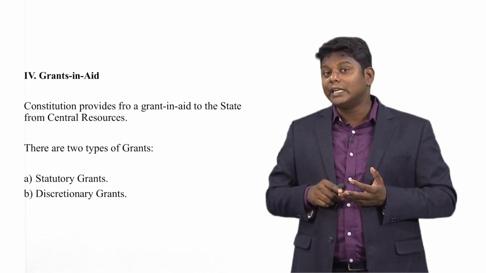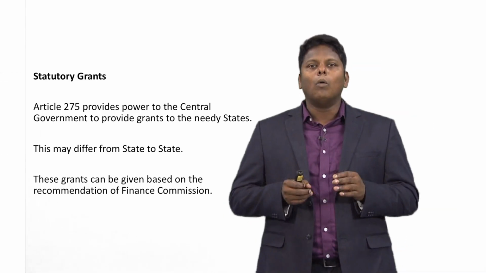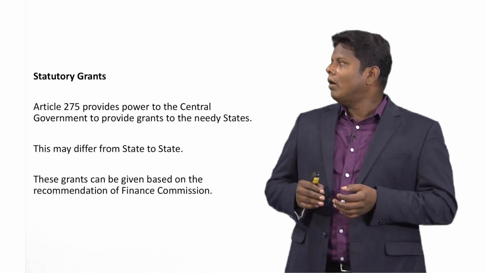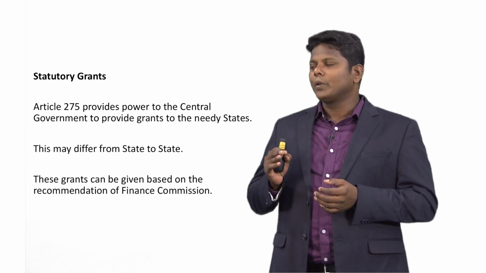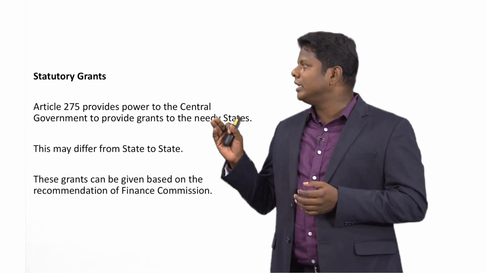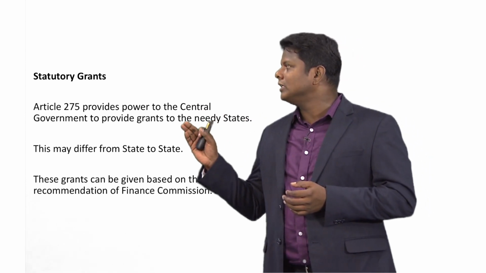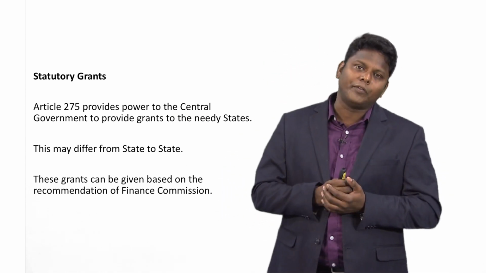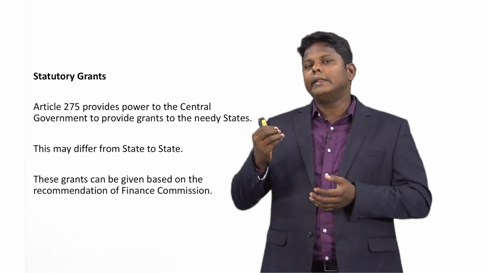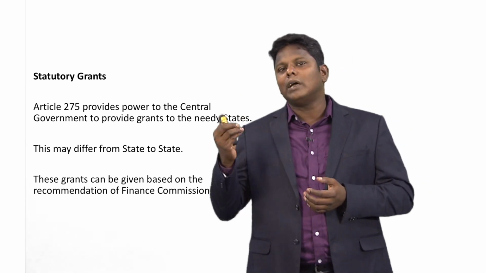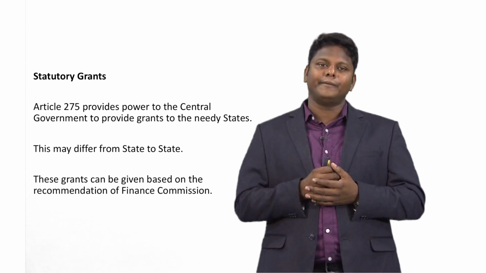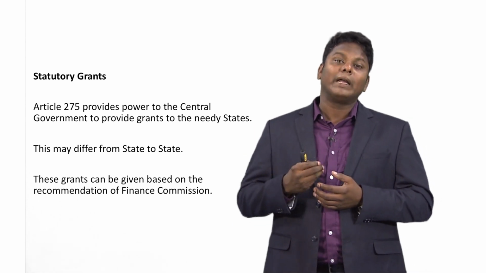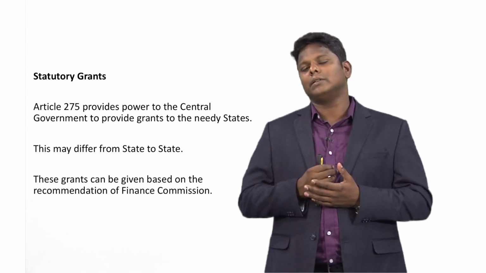What are statutory grants? Article 275 provides power to the central government to provide grants to the needy states. According to Article 275, whenever the state governments are in need, they can get a grant from the center.